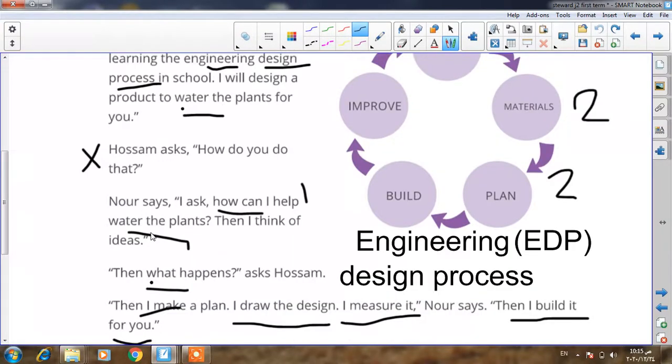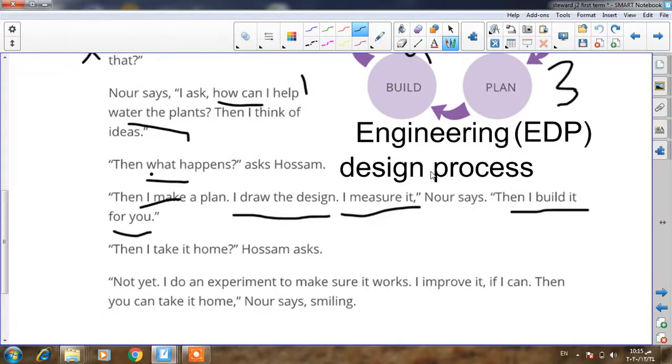You remember this step here? This is step number 3, and this is step number 4. Build. So idea, materials, plan, build. Noor builds this, using the engineering design process, in building what? The tool that will help Husam in watering the plant. Okay? Then